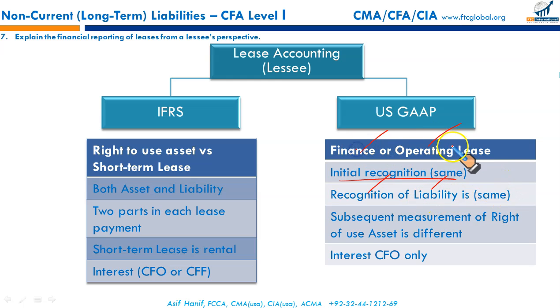Whether it's a finance lease or operating lease under the IFRS, under the US GAAP, leases, operating or finance, are to be reported on the balance sheet as a right-of-use asset and the liability. So it means no longer would leases be hidden in notes. Leases now will be reflected on the face of the balance sheet under the right-of-use asset. So initial recognition is the same for finance and operating lease. Recognition of liability is the same. It is just the treatment of assets under the finance lease and operating lease that is different.